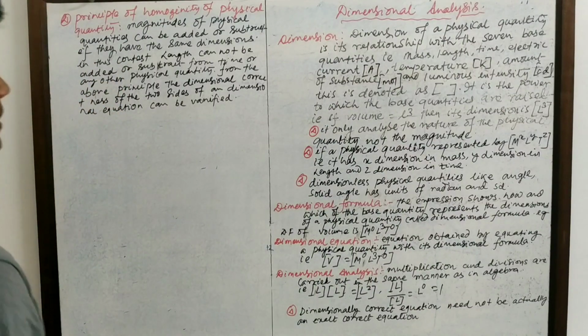Now, dimensionally correct equations need not be actually an exact equation.